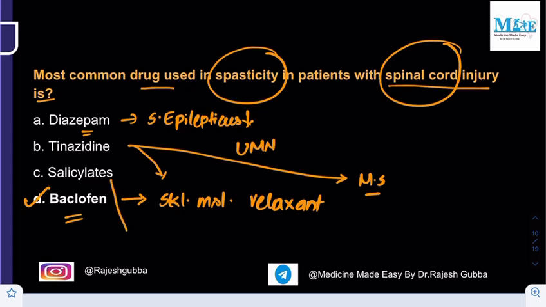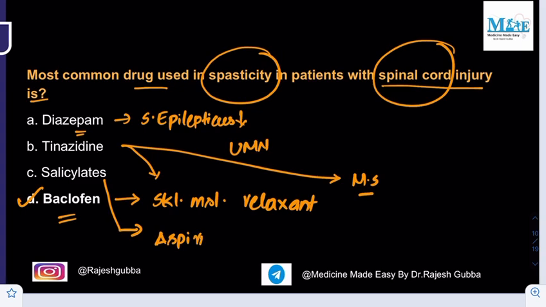And salicylates, right? The salicylate which is very important is the aspirin. Where do we use aspirin in neurological disorders? That is in patients with transient ischemic attack. And we also use aspirin as the anti-inflammatory agent as well. So in case of TIA, it is being used as the anti-platelet agent, right? That is about the question related to the drug used in spasticity with spinal cord injury. The answer is the baclofen.